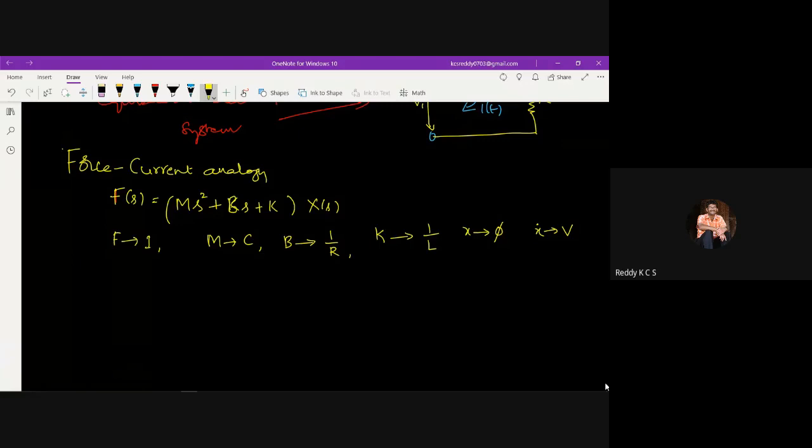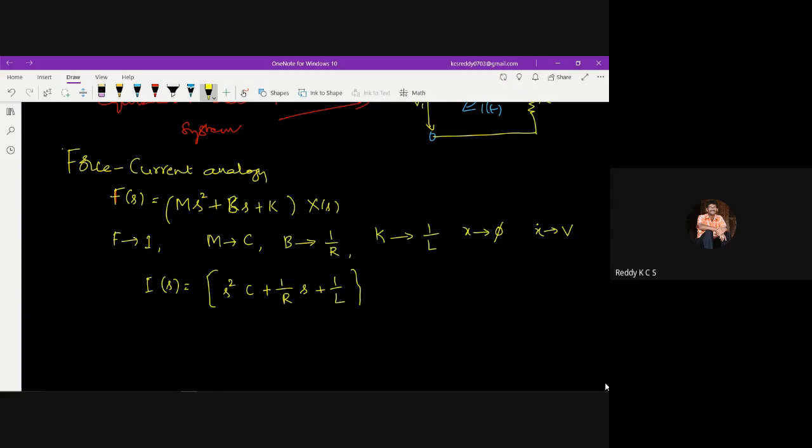If I write the equivalent current equation for the above mechanical system, I can get I of s equal to, as we discussed in the beginning, (c s square plus 1 by r into s plus 1 by l) into phi of s.